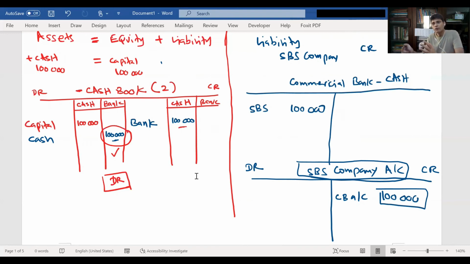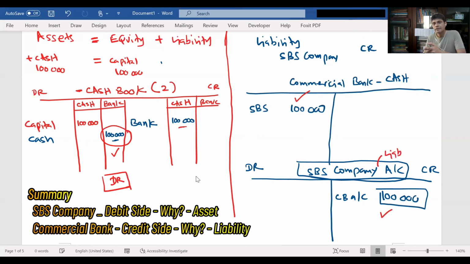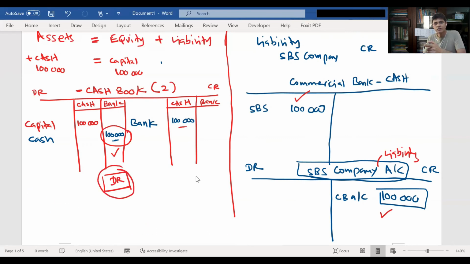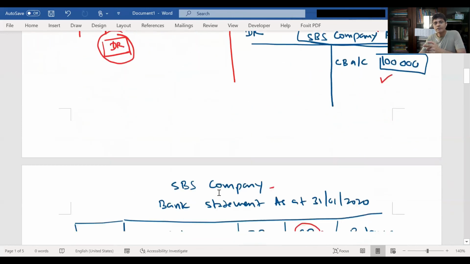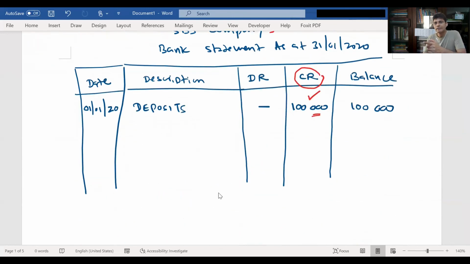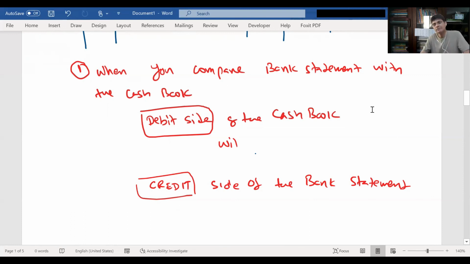From the bank's point of view, the bank debited their cash book and they credited our account, SBS account, because it's a liability. So when you compare the debit side in the cash book, you need to compare with the credit side. Reconciliation means you are reconciling your cash book balance with the bank statement, which means you are comparing whether it is matching.